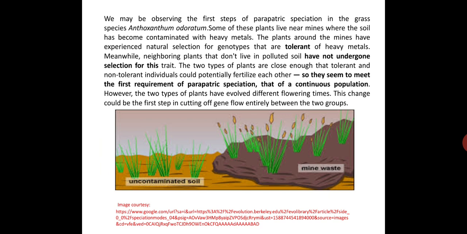The two types of plant are close enough that tolerant and non-tolerant individuals could potentially fertilize each other. So they seem to meet the first requirement of parapatric speciation, that of a continuous population. However, the two types of plant have evolved different flowering times. These changes could be the first step in cutting off gene flow entirely between the two groups.